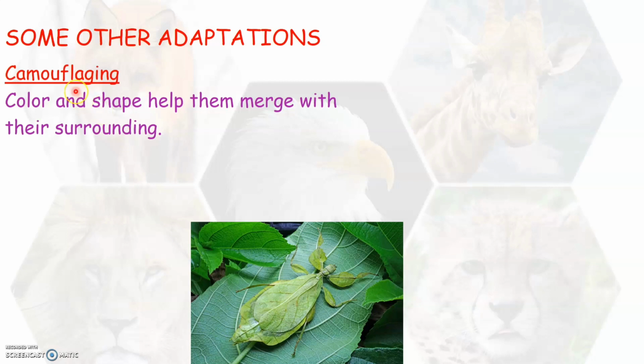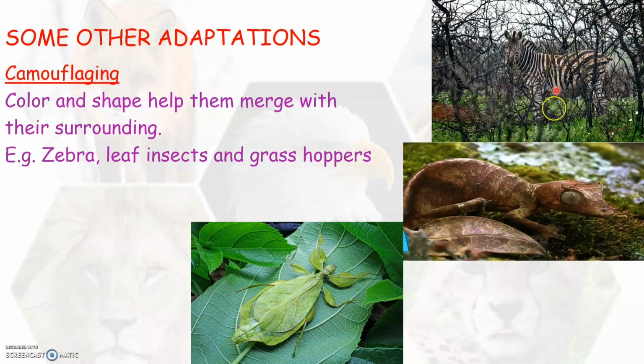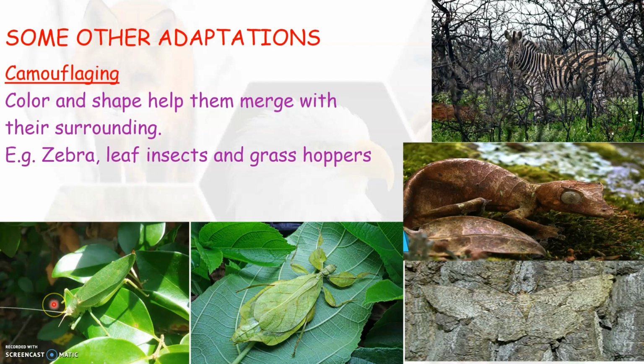This is called camouflaging. So those animals in which the color and shape merge with their surrounding are called camouflaging animals, just like how you have seen here in this picture. Some other examples of camouflaging animals are, as you see here, zebra, leaf insects, and also grasshoppers.